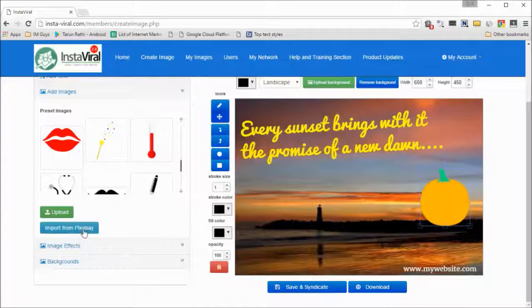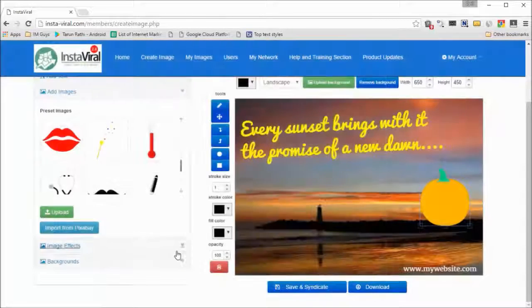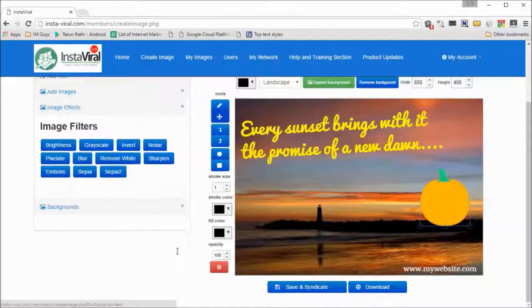And if you want to look for images on Pixabay, that's possible too. Click on import from Pixabay, and you will be able to select images according to keywords. So again, you can put in all the elements you want, construct an image of composite elements without having to go out of InstaViral.